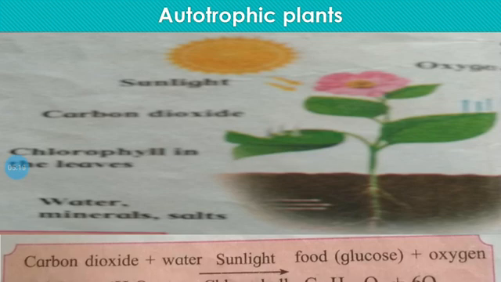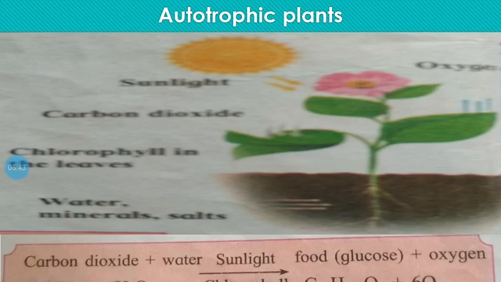They can produce their own food with the help of sunlight and chlorophyll. Plants make their food in their leaves using water and nutrients from the soil and carbon dioxide from the air. This process is called photosynthesis.